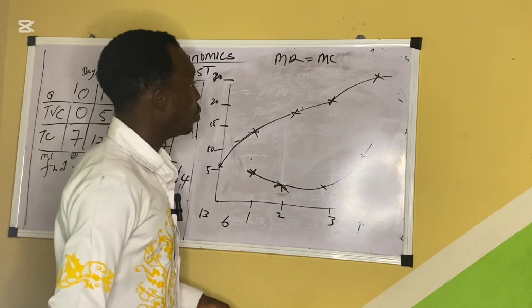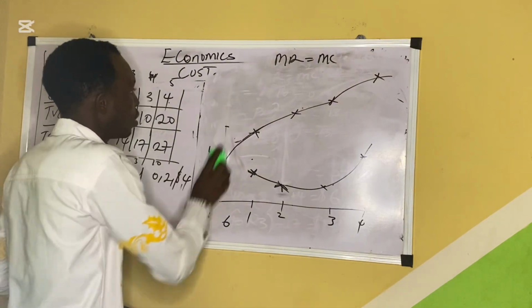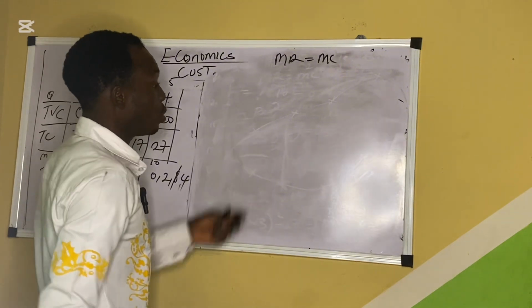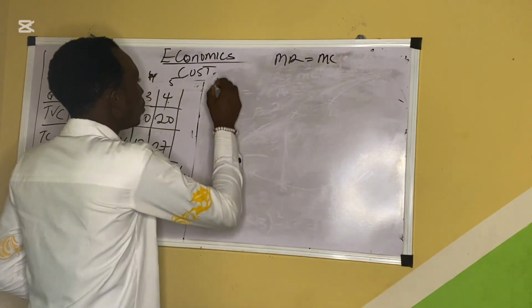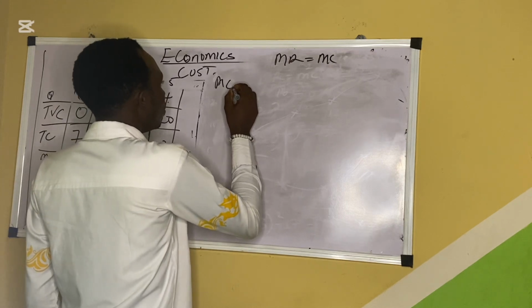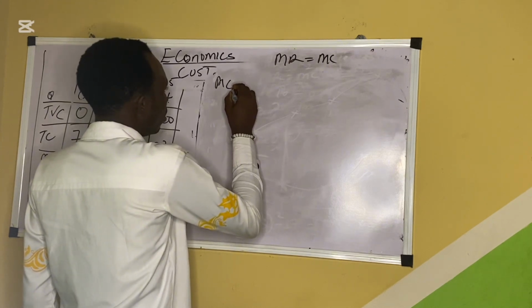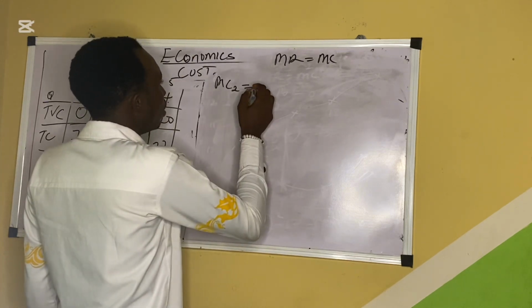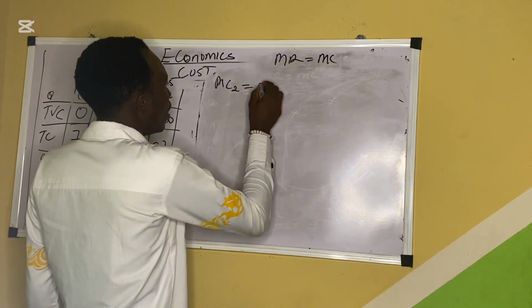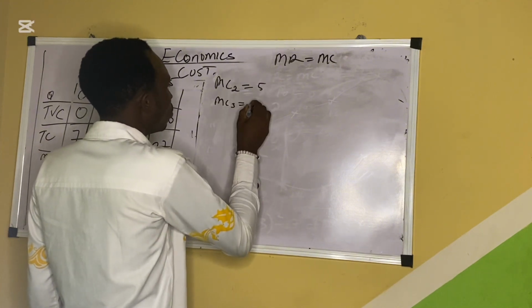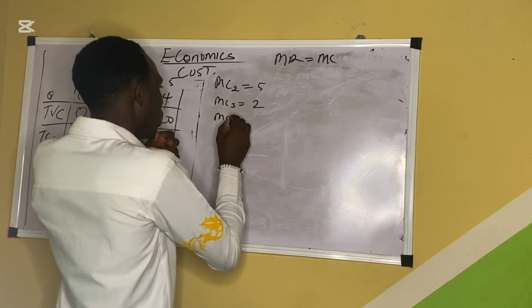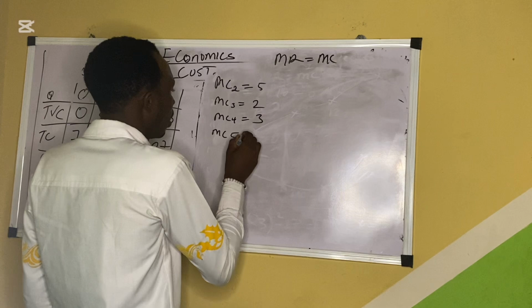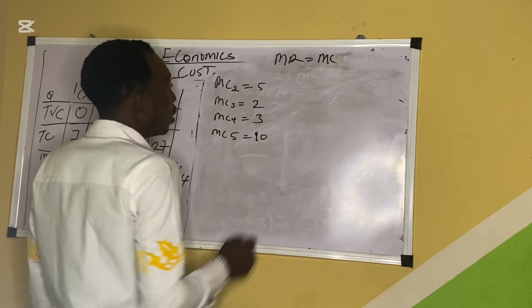Our MC, I'll write them on the board again. So first of all, let me clean this. Let me draw the graph which they ask us to draw. It actually asks us to draw for total cost of adjustment. So let's start from MC2, because MC1 is actually 0. We don't use that one. So MC2 was 5. MC3 was 2. MC4 was 3. MC5 was 10.